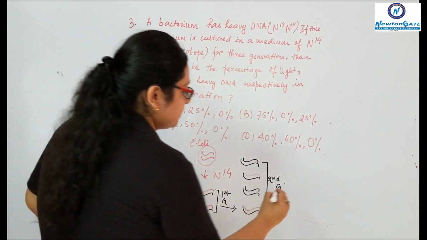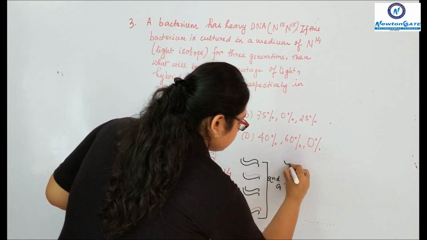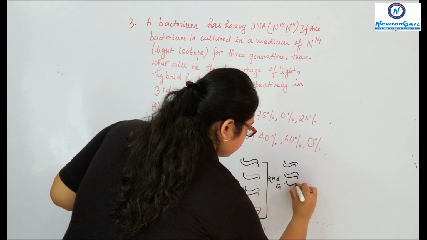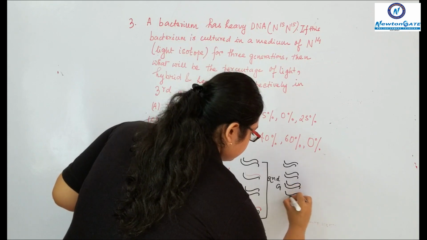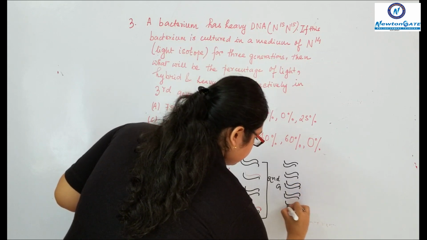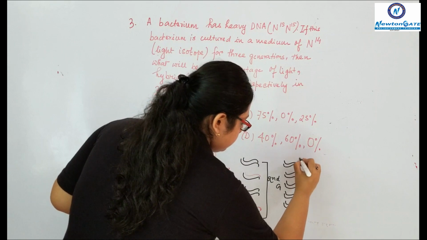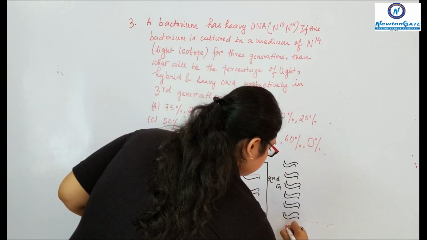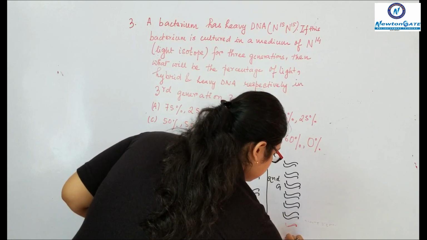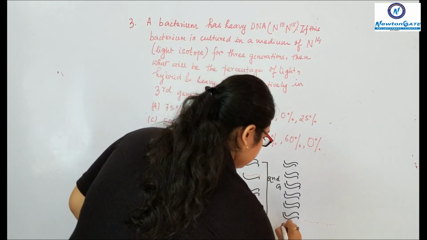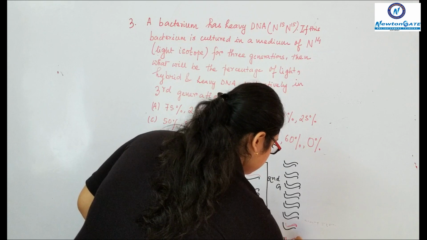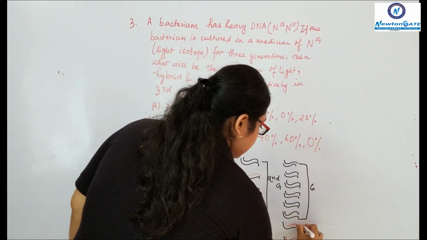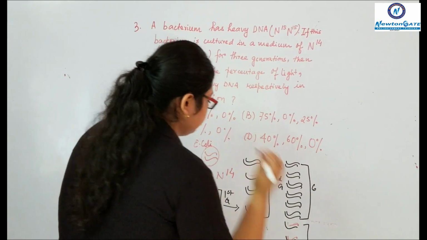In the 3rd generation, we will get 6 light strands and 2 hybrid strands.